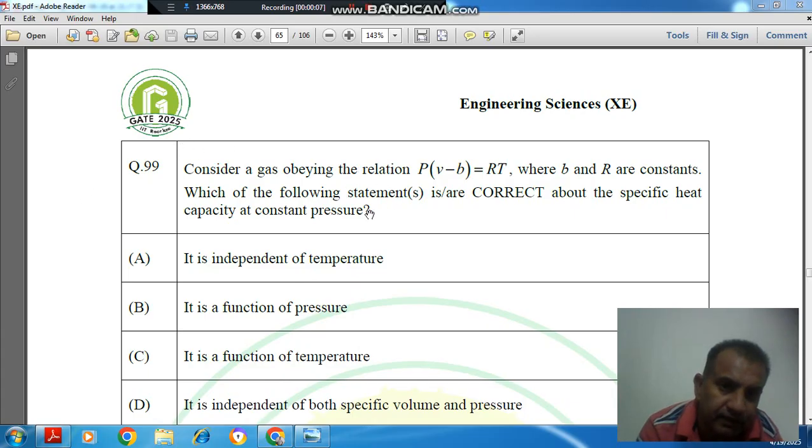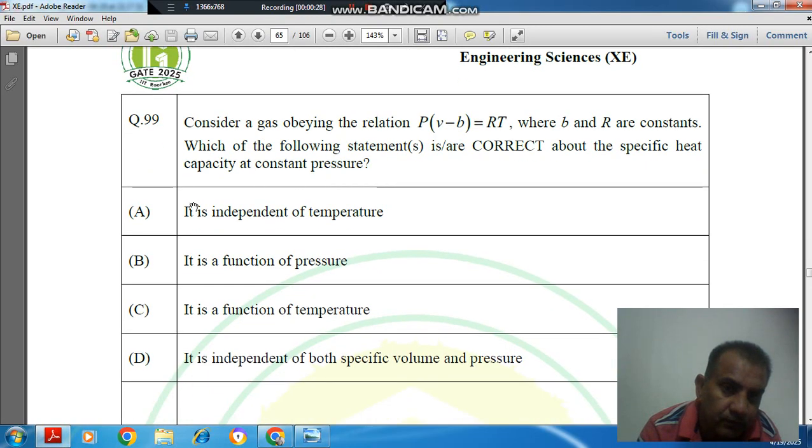Question number 99: consider a gas obeying the relation P(V − B) = RT, where B and R are constants. Which of the following statements is/are correct about the specific heat capacity at constant pressure?